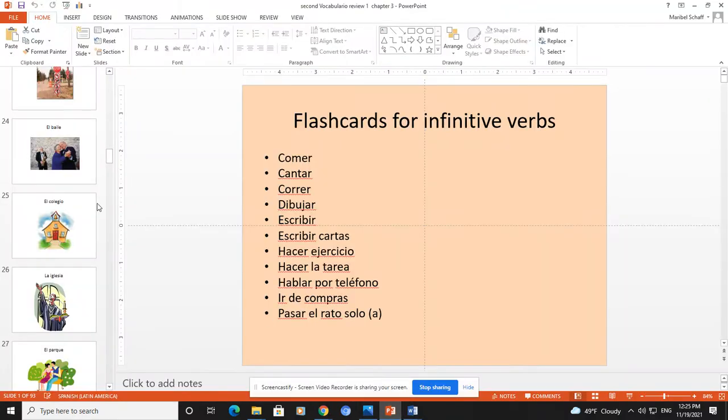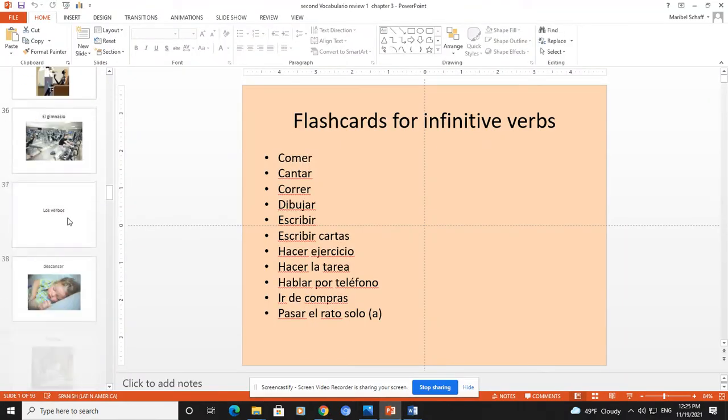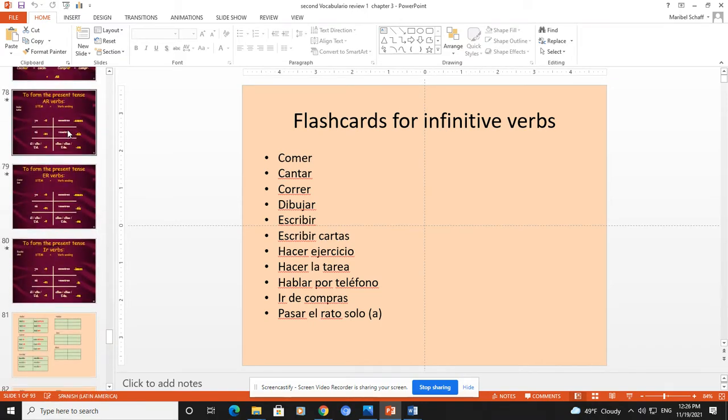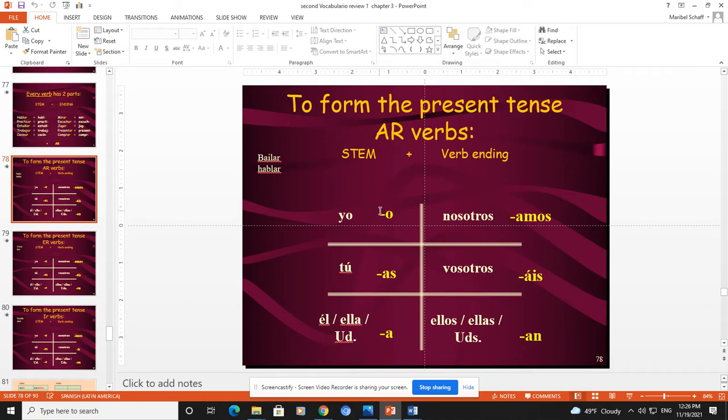To go over some conjugations. So remember when we conjugate AR, ER, IR verbs. For AR verbs, we have endings o, as, a, amos, áis, an. If you're conjugating ER verbs, you have o, es, e, emos, éis, en. And for IR verbs, we have o, es, e, imos, ís, en.